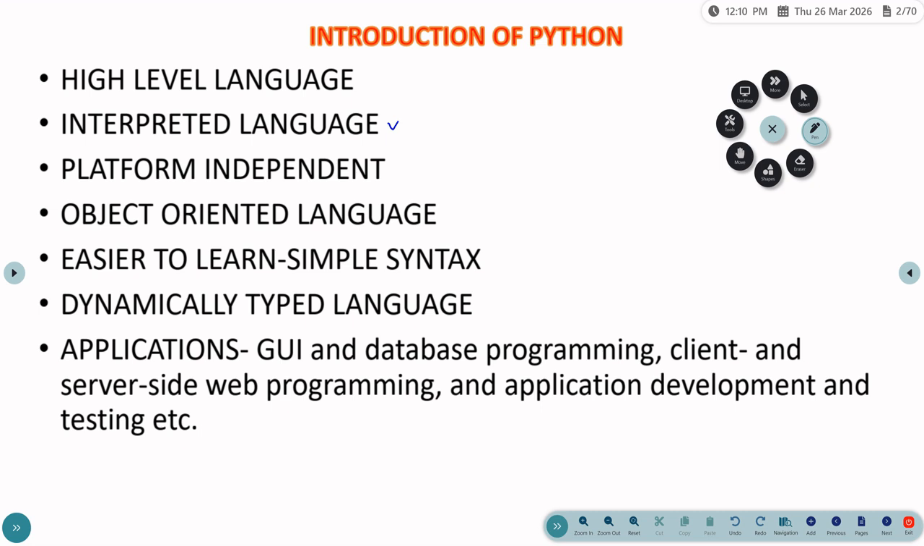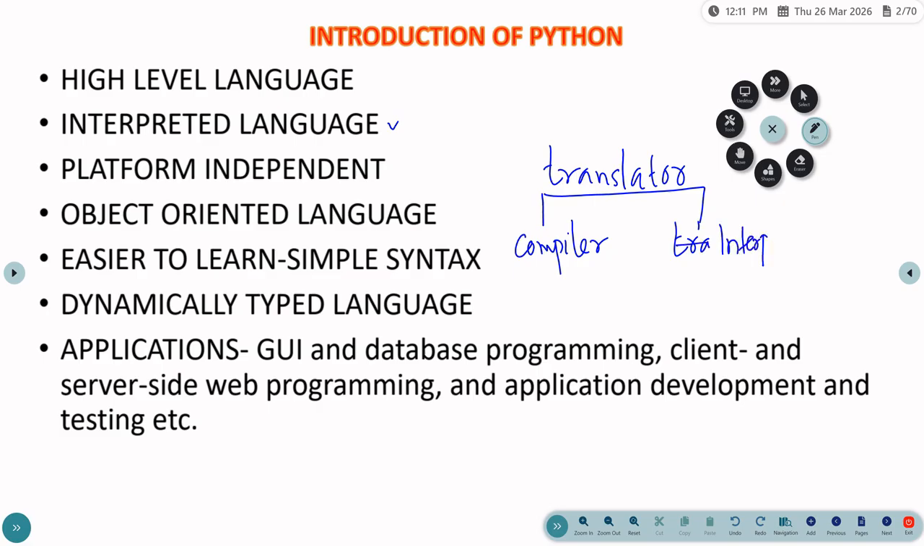There can be two types of translators. What is the use of a translator? A translator is for converting high level language to low level language. There can be mainly two types of translators: compiler and interpreter.